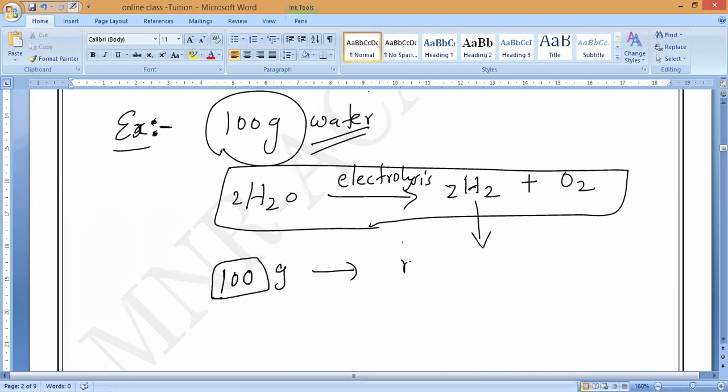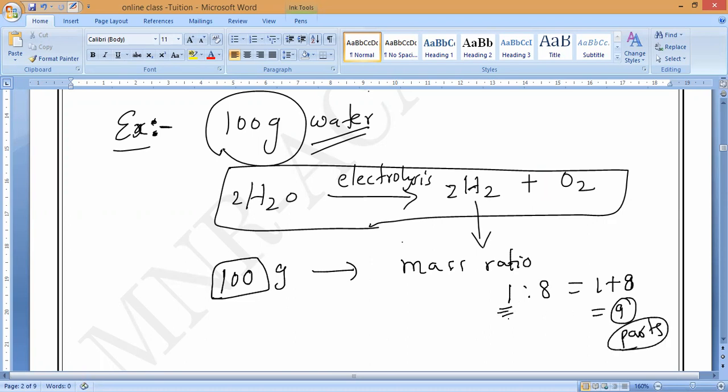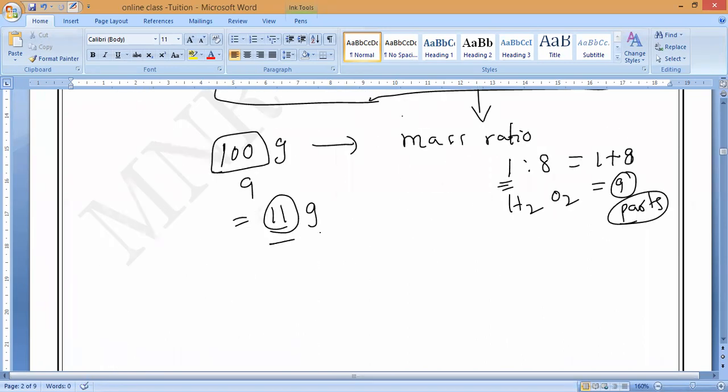As we know, what is the mass ratio of water? 1 is to 8, so 1 plus 8 equals 9 parts totally. In that, 1 part is hydrogen, and the remaining 8 parts are oxygen. So dividing by 9, each part is 11.1 grams. So from that I can say what is the mass of hydrogen.